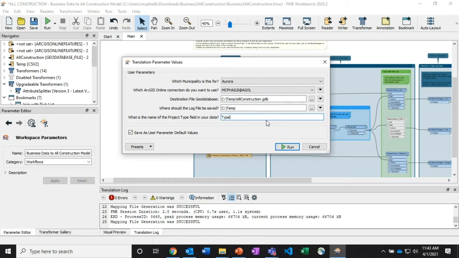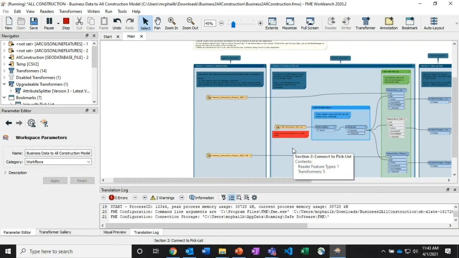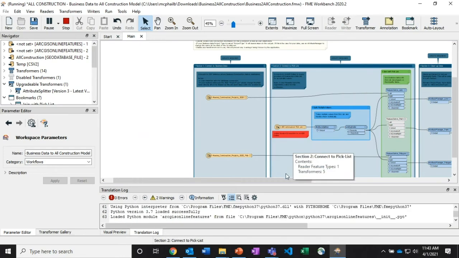So what do you call project type within your own business within the construction data? So for Aurora, I just know it is type. So I'm going to put that in here, and I'm going to click run. It's a pretty straightforward workbench, so it doesn't take a whole lot of time to run.